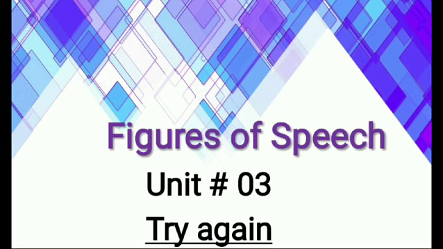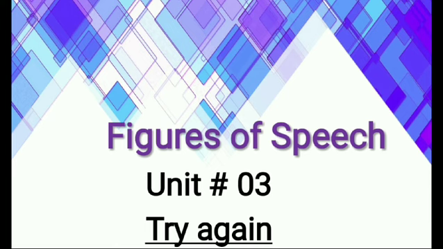Moving towards our topic, which is figures of speech. Let's get started with our topic, figure of speech that the poet has used in the poem Try Again. What is a figure of speech? Figure of speech is a deviation from a common mode of writing. Writers and poets use figures of speech in their writing just to beautify the language of poetry or prose.